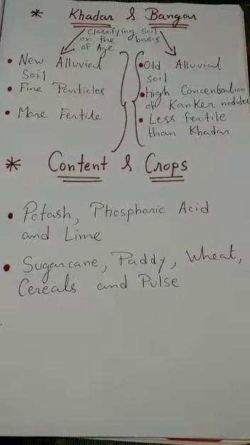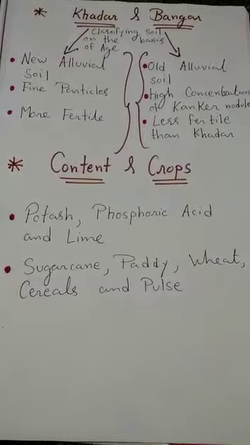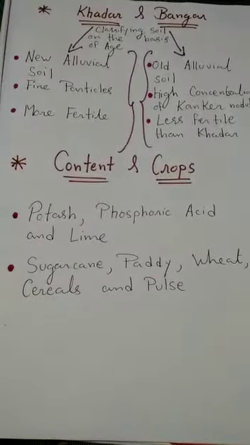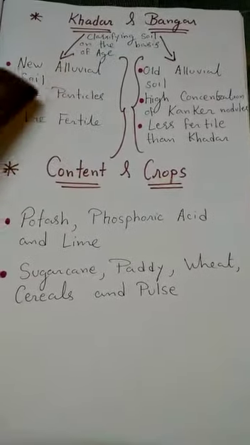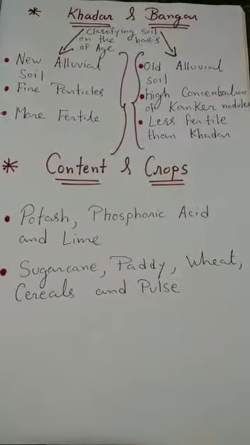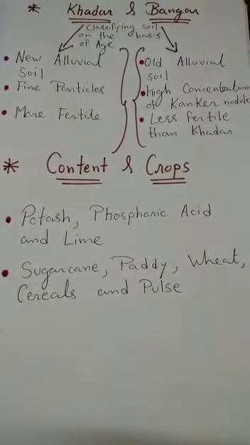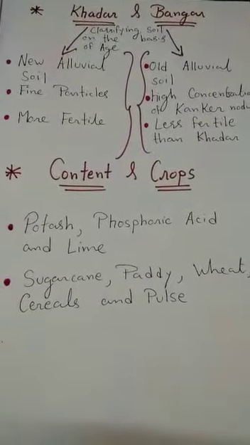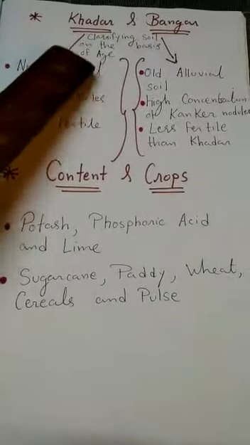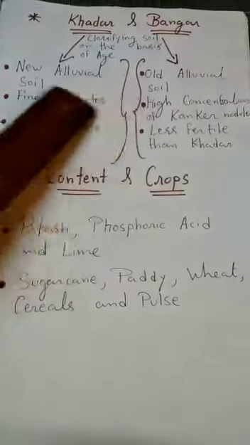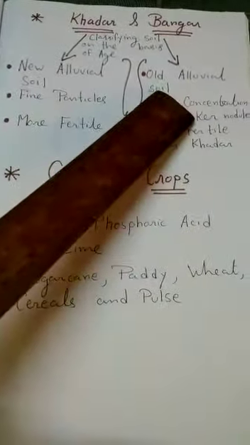New alluvial soil is the Khadar, and old alluvial soil is the Bangar. So the difference between Khadar and Bangar is that new alluvial soil is Khadar and old alluvial soil is Bangar.